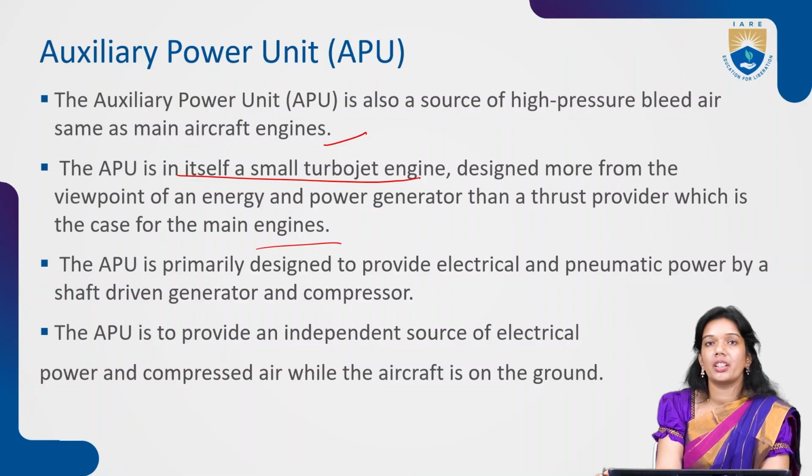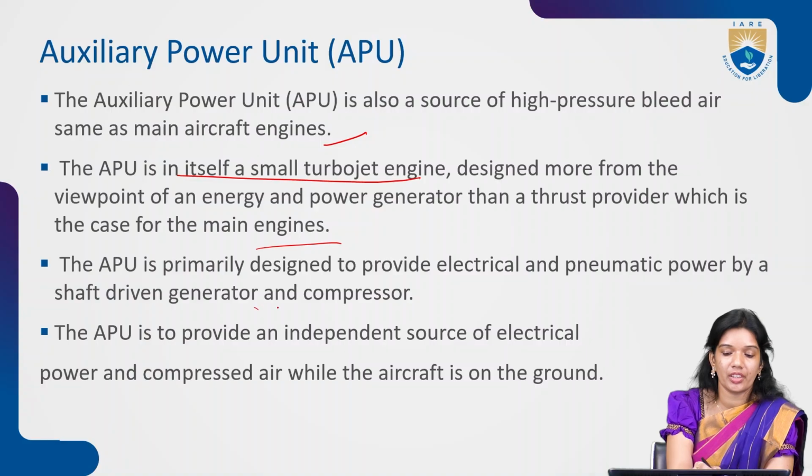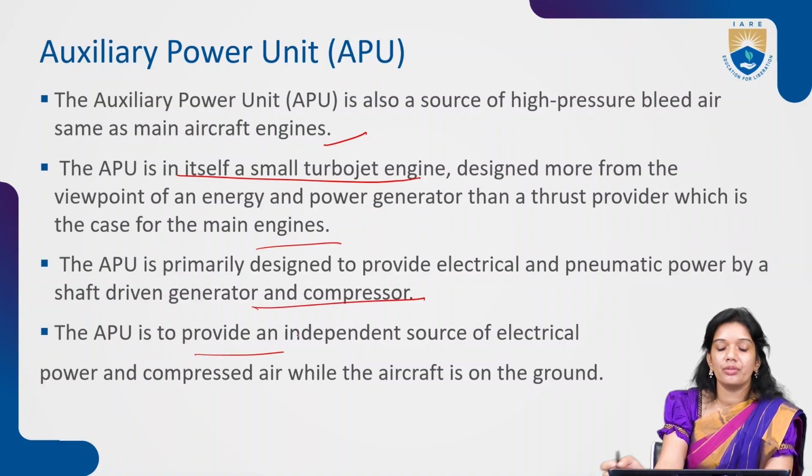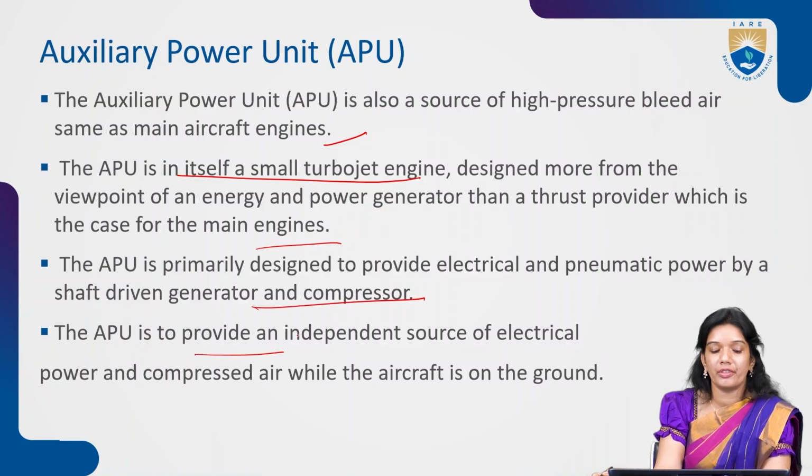So for this pneumatic or electrical power, APUs are used as secondary or backup sources when your engines have gone wrong. When engine driven pumps have failed, then APUs come into the picture. We have seen this. Similarly, they are also used for pneumatic power by a shaft driven generator and compressor. Then this APU provides an independent source of electrical power and compressed air while the aircraft is still on the ground. So this is about the different characteristics.